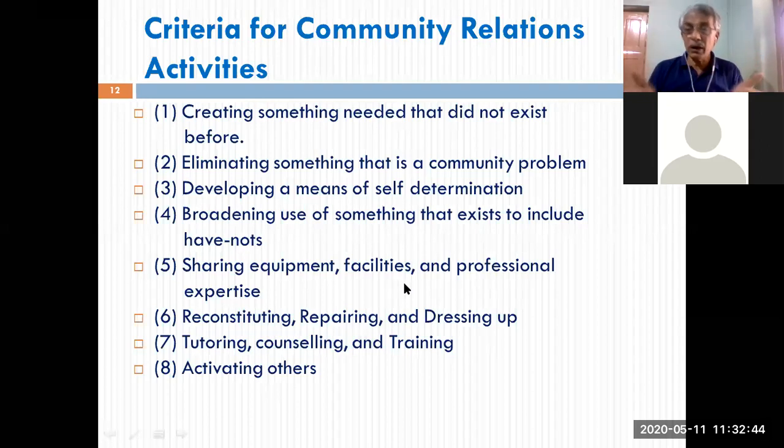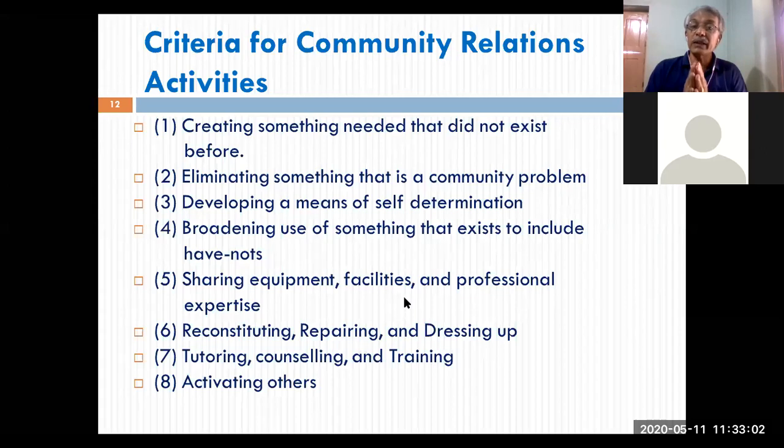jurisdiction. There could be a lot of differences of opinion. There could be a lot of politics, right? Some revenue issues, land related issues, police related issues, land order related. Don't go into these things. So eliminating something that is a community problem.